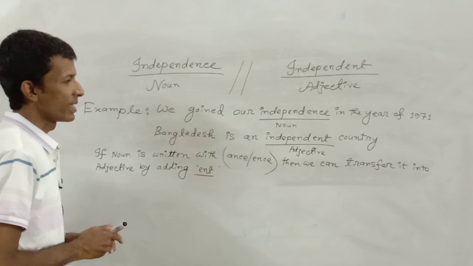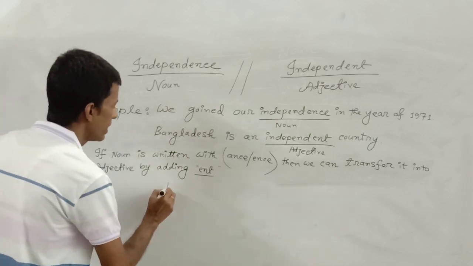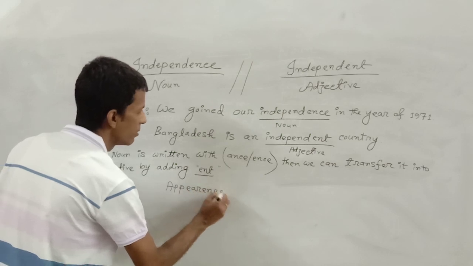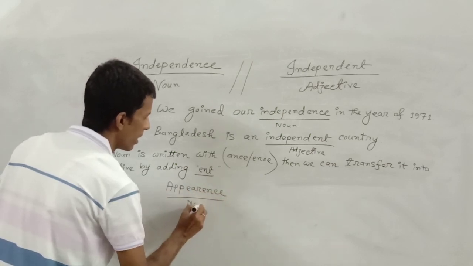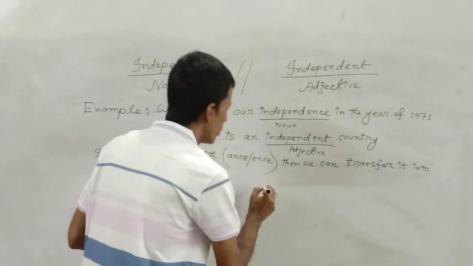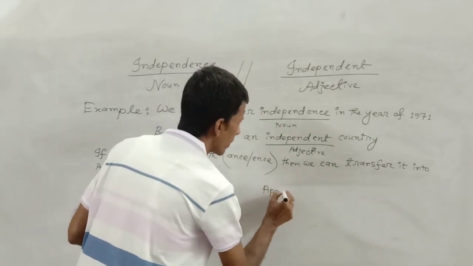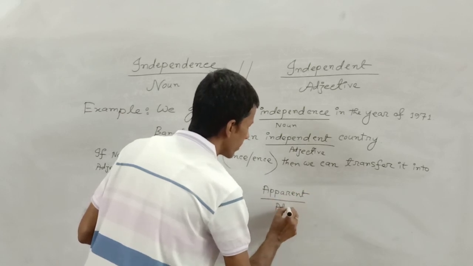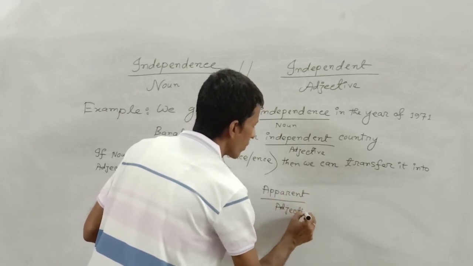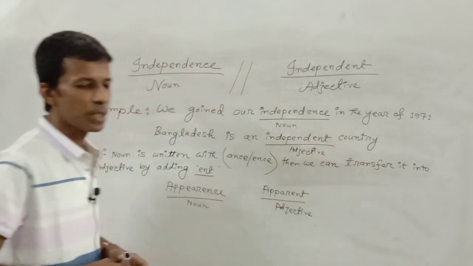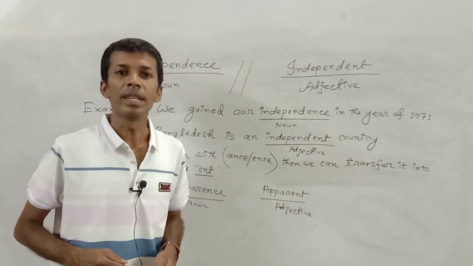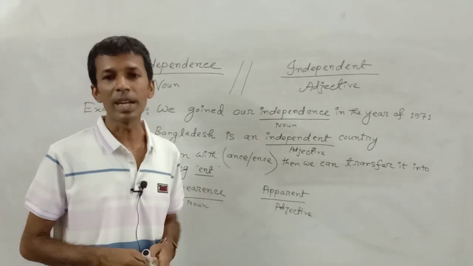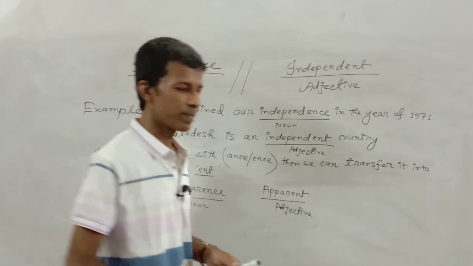Appearance, noun; then apparent will be an adjective. In this way, you can also learn the changing of other parts of speech. That means in what way we can make a main verb.